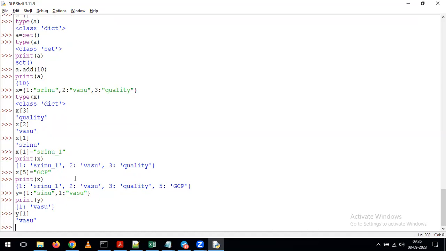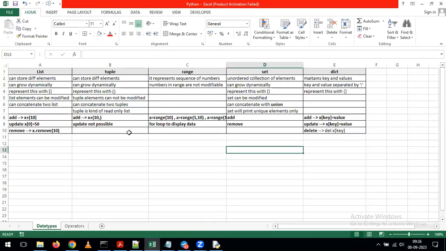Any questions up to here? Please ask me. As I told you earlier, definitely you can get a lot of confusion after discussing all these data types: list, tuple, set, and dictionary. All will look the same, but on top of one we can do updates, on top of another we cannot perform the update. On one data type we can perform concatenation, and on another data type we cannot. Like that, we have some differences between all these data types. You will get confused after completion of the class.